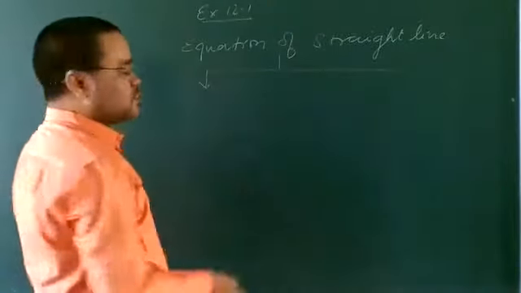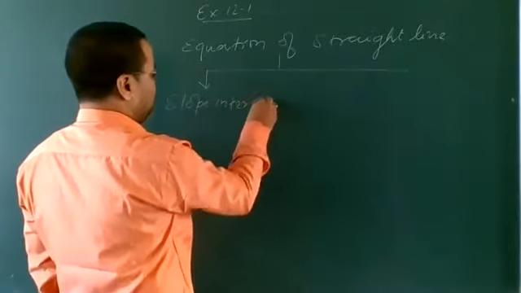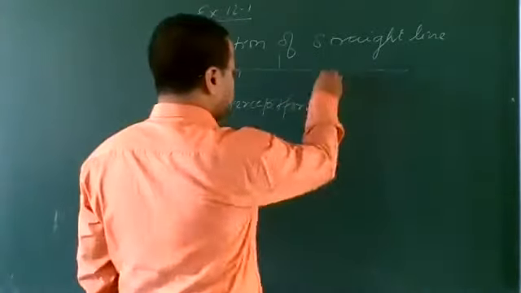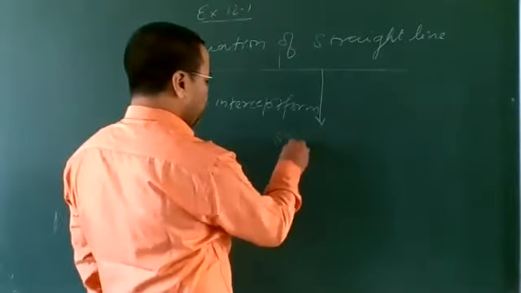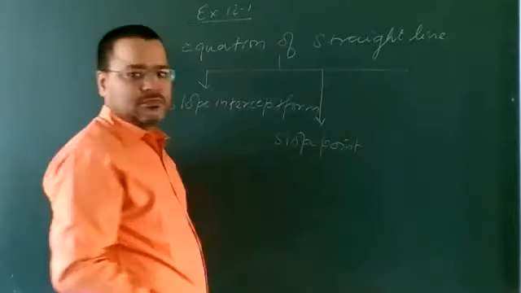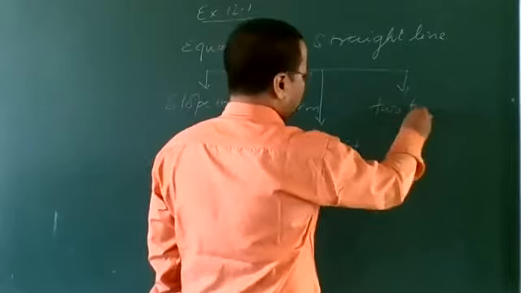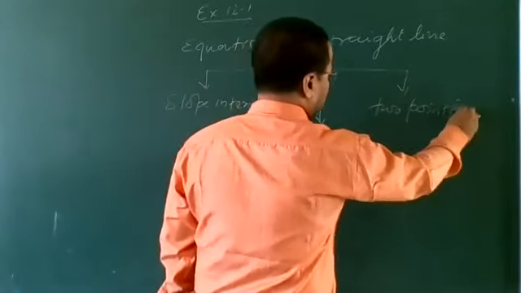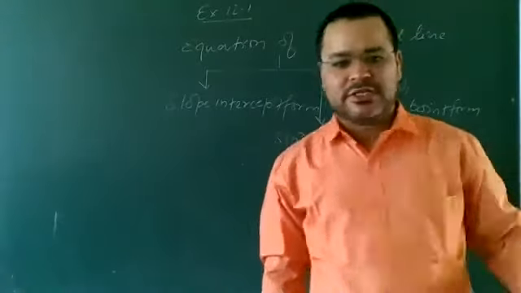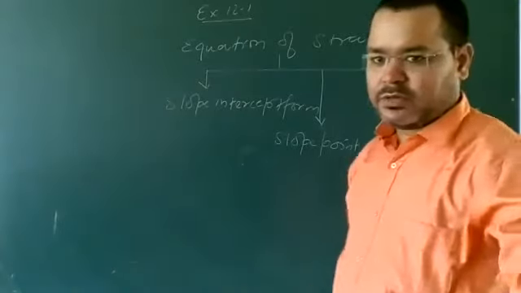The first one is slope intercept form, the second is slope point form, and the third is two-point form. These are the three types of equation which I discussed yesterday, in our last video class.